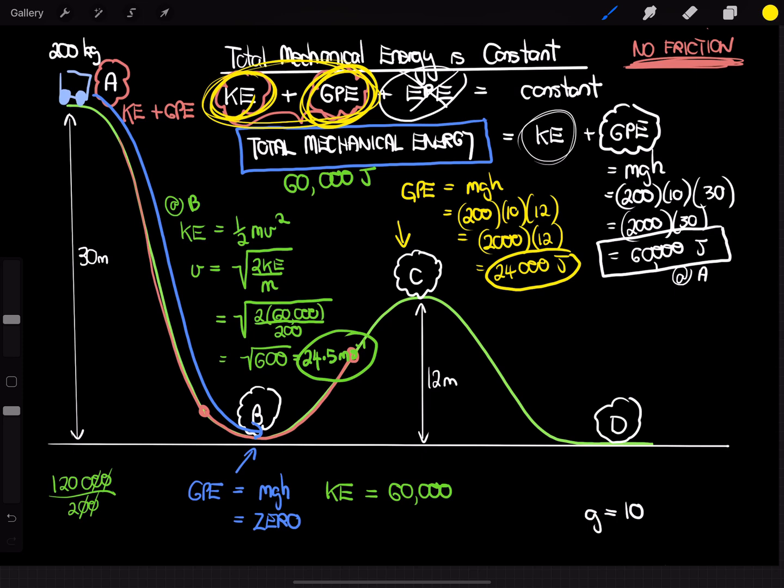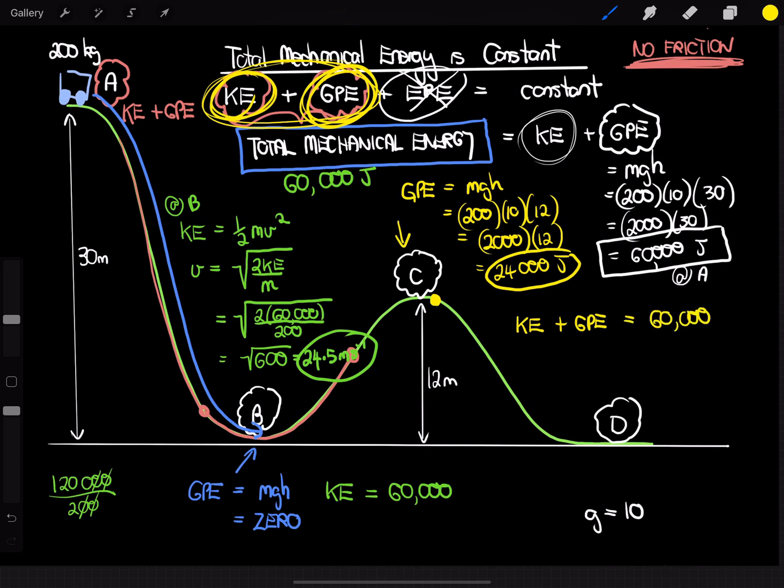But because, remember, at every point in the journey, including C, its kinetic energy plus its GPE must equal a constant, and remember in this particular problem the constant is 60,000.